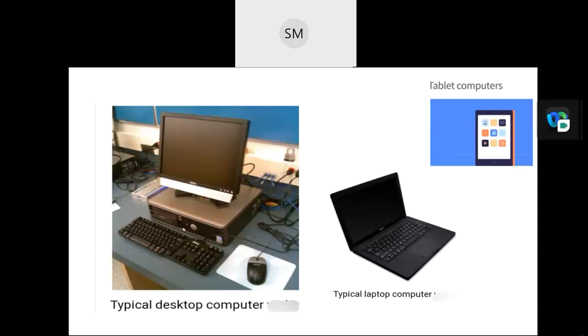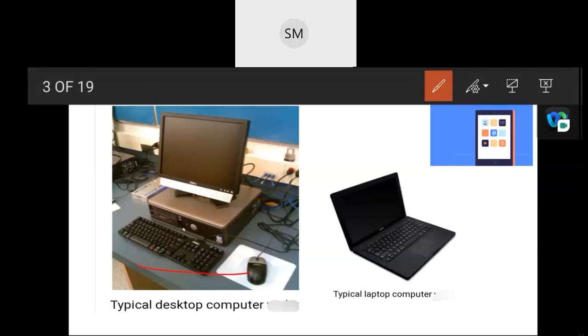If you go for groceries, or use an ATM or a calculator, definitely computers are involved. So the first type, if you see here, is the typical desktop computer. What does it mean? If you see that one, you can identify the difference between these two.